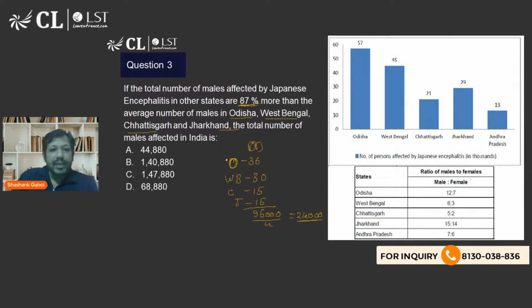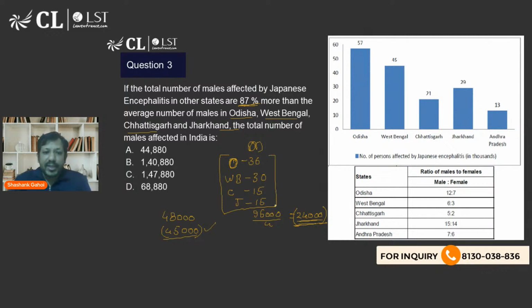Okay, so basically, if I remove these states from the country, in the rest of the country there are 87% more people than this. So what is double of this? Double is going to be 48,000. So 87% more is going to be a little less than 48,000, right? Let's say I am just assuming a value close to 45,000. It may be a little lesser, maybe a little greater, not a huge difference. So in the rest of India, we have this many cases.